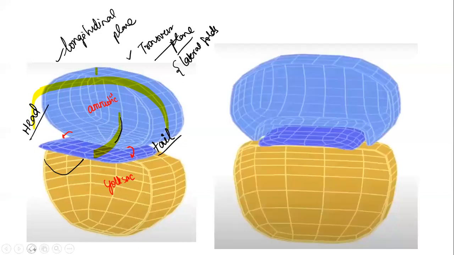So this is a picture showing the longitudinal folds. Can you make out this longitudinal portion? It has undergone folding in this direction, right? Can you appreciate the axis along this direction? So this is my longitudinal fold. What are these ends called? This is my head fold and this is my tail fold.